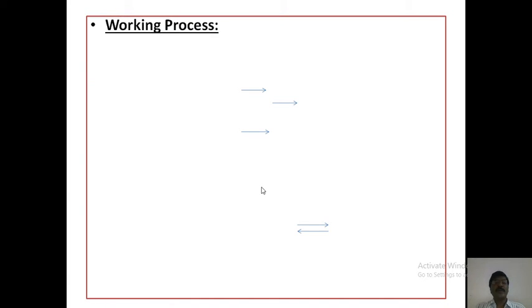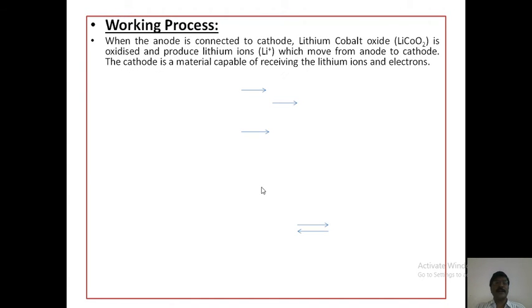Next, the working process of the lithium-ion battery. When the anode is connected to the cathode, lithium cobalt oxide is oxidized and produces lithium ions which move from anode to cathode. The cathode is a material capable of receiving the lithium ions and electrons.